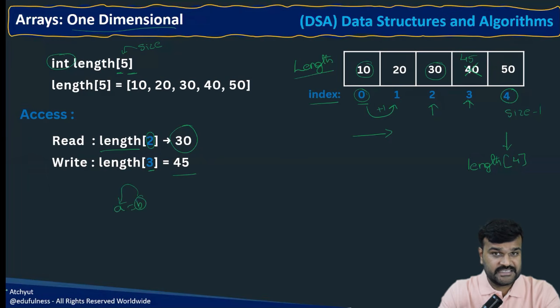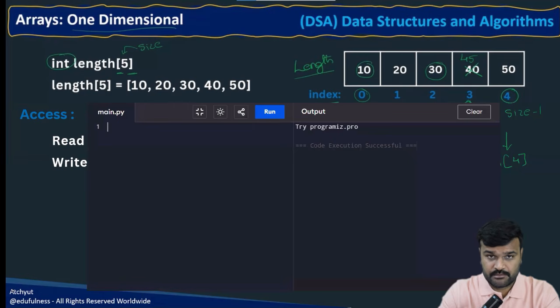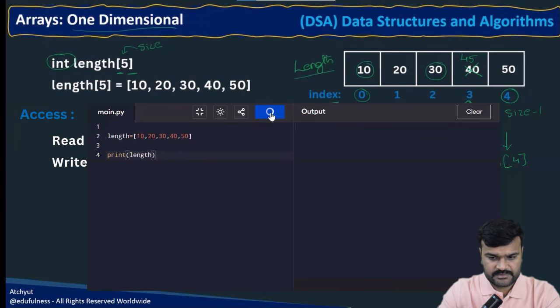Okay, now let us see practically how you can develop this using Python. Here I am using an online compiler for execution. So I am taking the same thing, the length variable, equal to the values 10, 20, 30, 40 and also 50. This is how you can represent the array in Python. Then if you want to print it, of course you can directly pass the array name length to the print command. Then you can see the output. If you run this, have a look, it is printing the whole array.